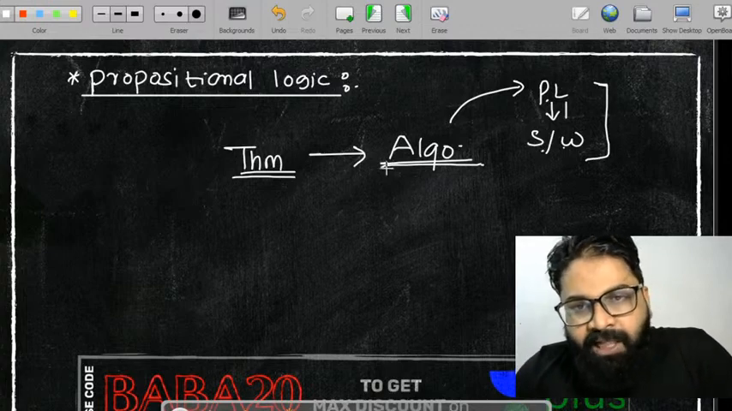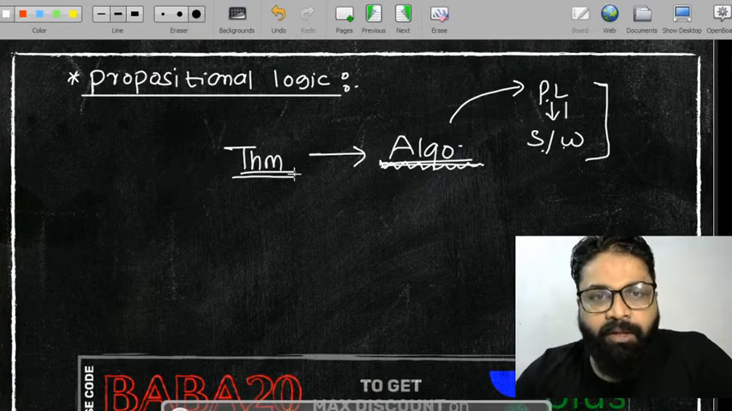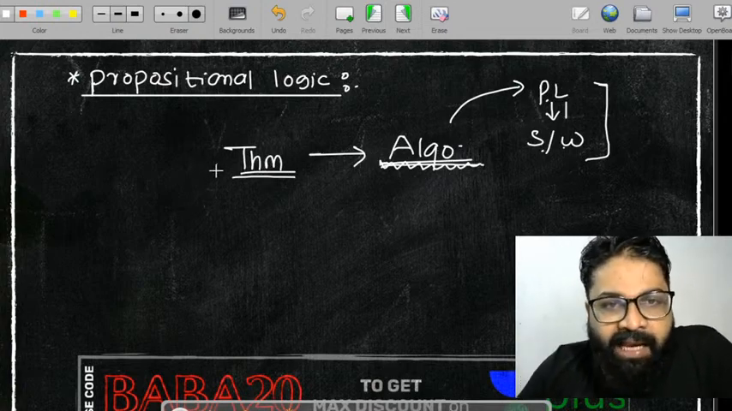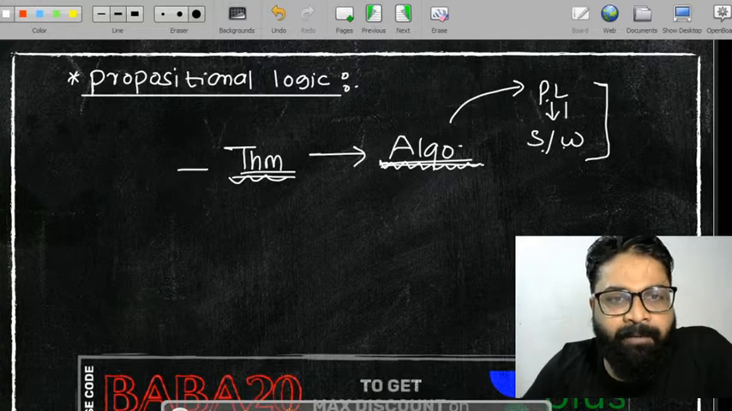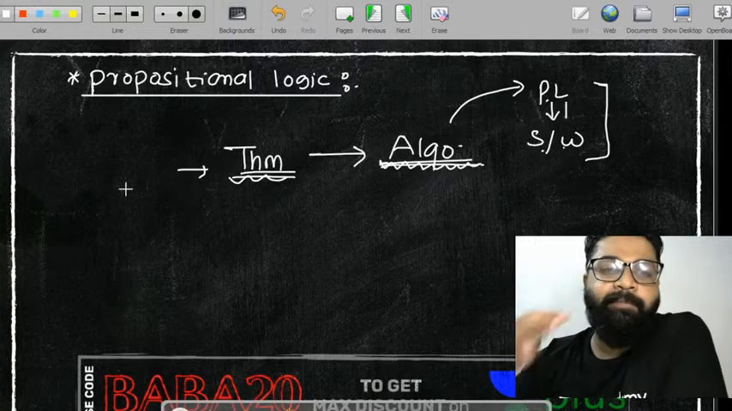So what I mean to say is that if you are trying to write down any algorithm, you should know the basics of a theorem. But where do these theorems come from? We never prove a theorem directly. We don't prove the theorem directly.